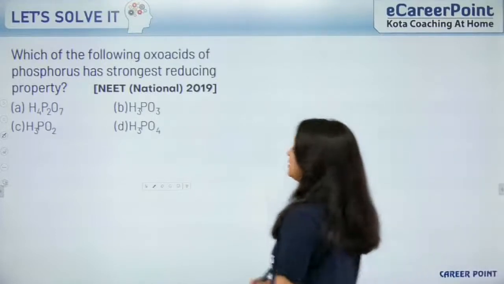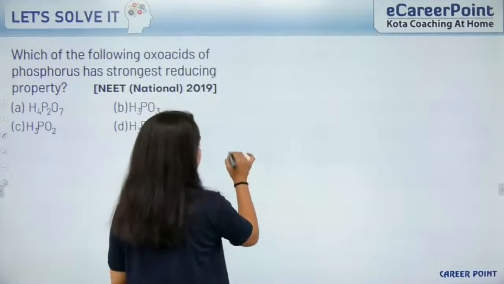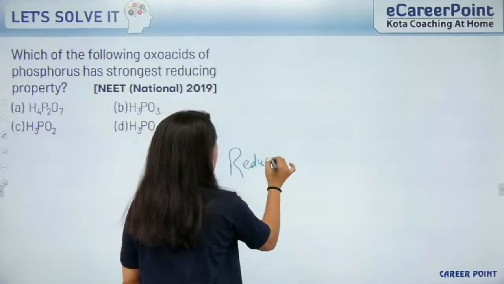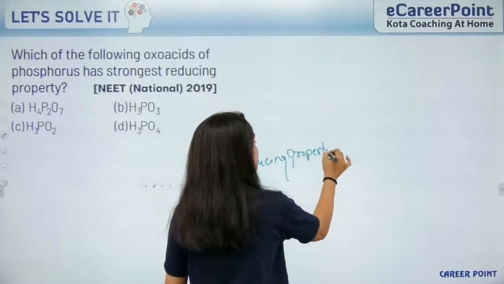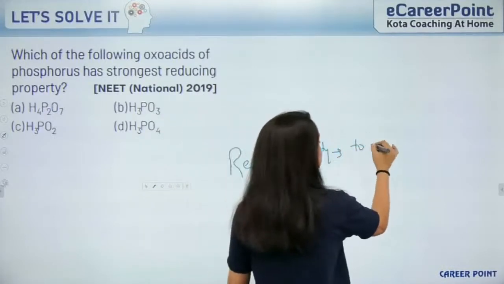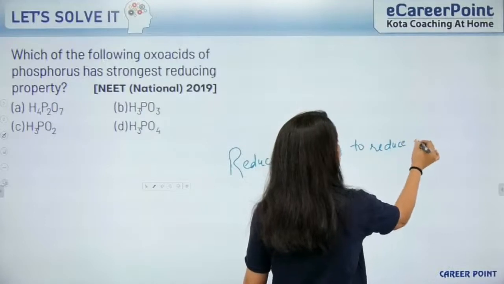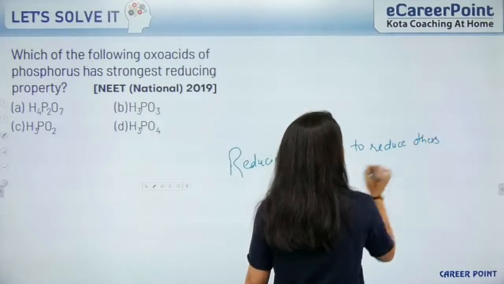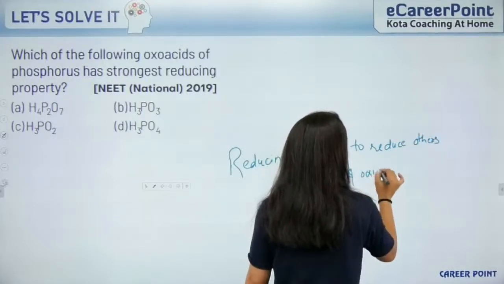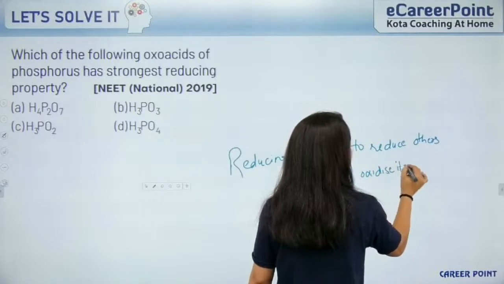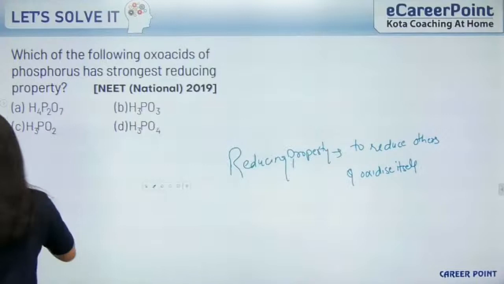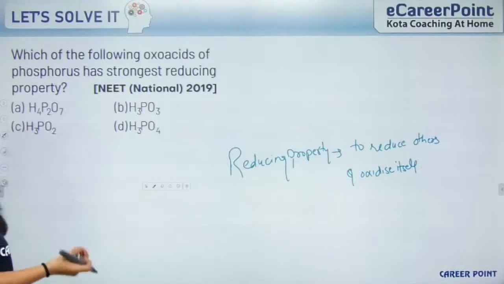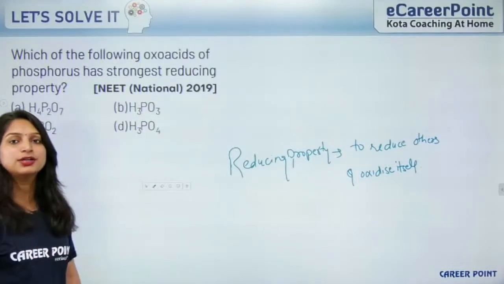Reducing property. What is reducing property? Reducing property means reducing nature, to reduce others and oxidize itself. Clear? So, out of these 4 compounds, which compound can oxidize itself to the higher oxidation state?